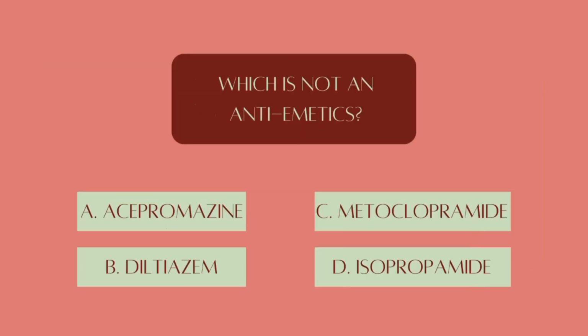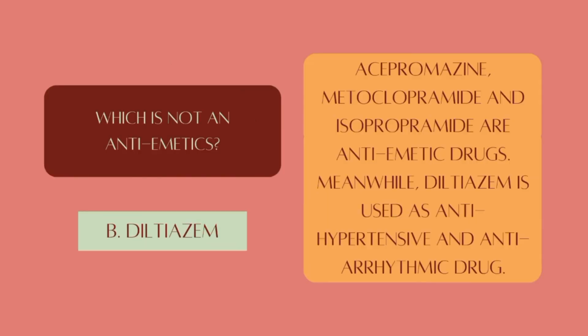Which is not an antiemetic? A. Acepromazine. B. Diltiazem. C. Metoclopramide. D. Isopropamide. The answer is diltiazem. Acepromazine, metoclopramide, and isopropamide are antiemetic drugs. Meanwhile, diltiazem is used as an antihypertensive and antiarrhythmic drug.